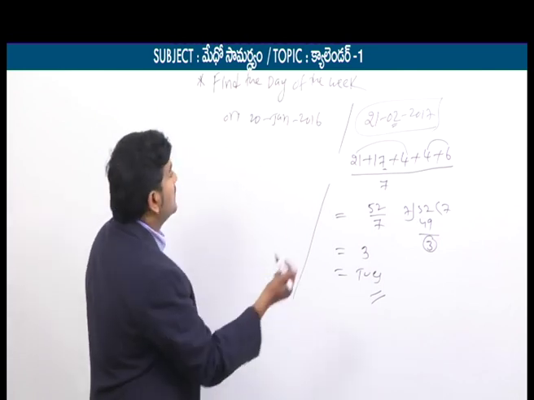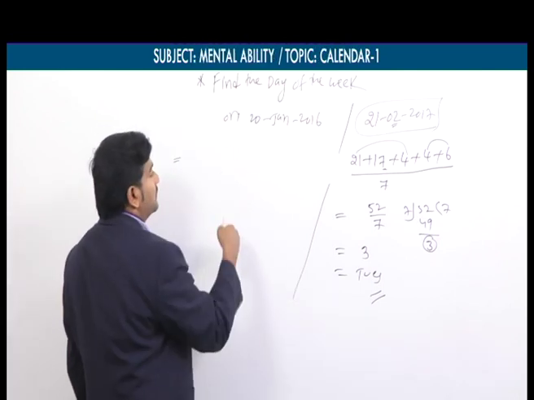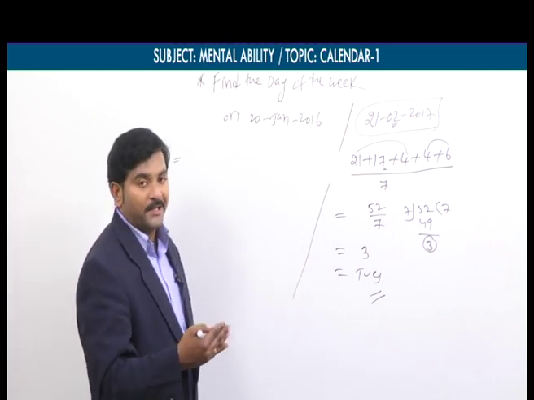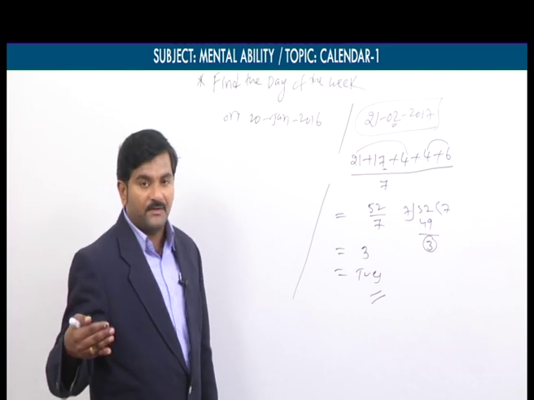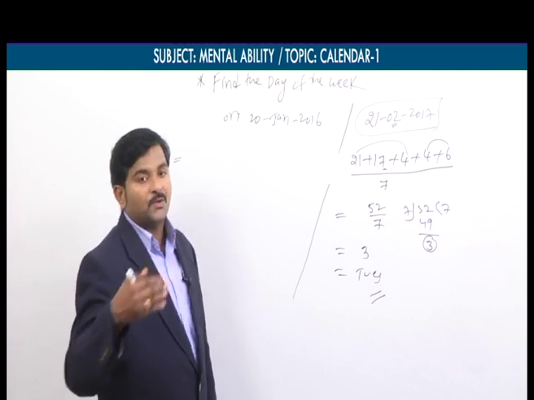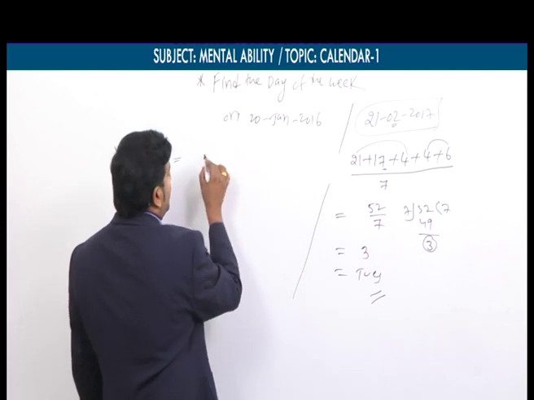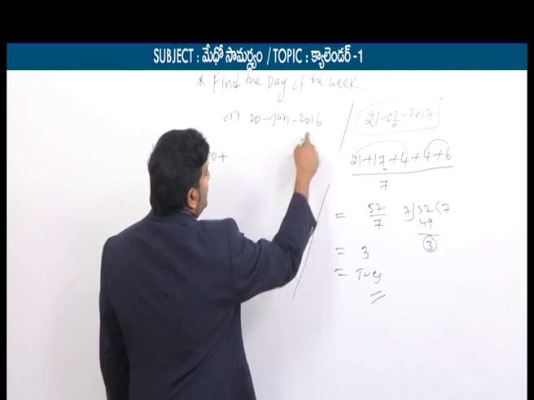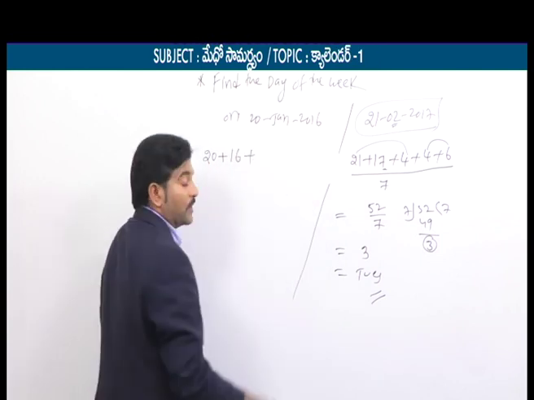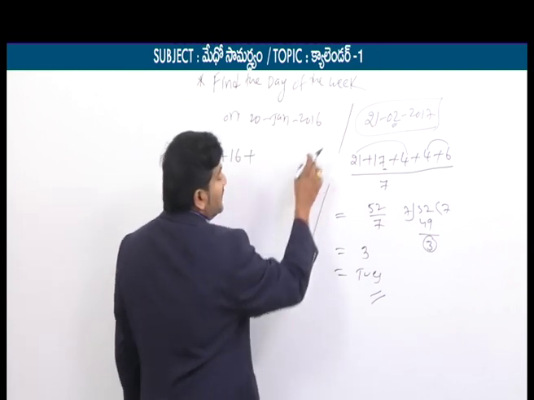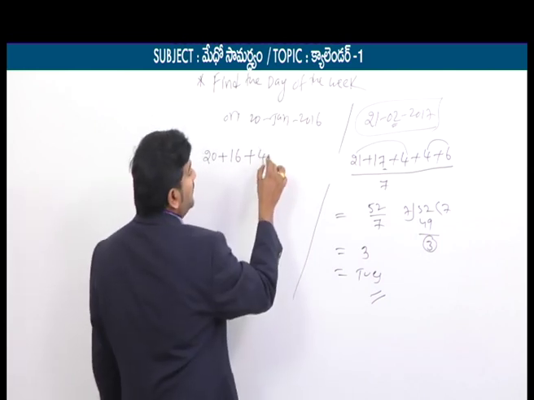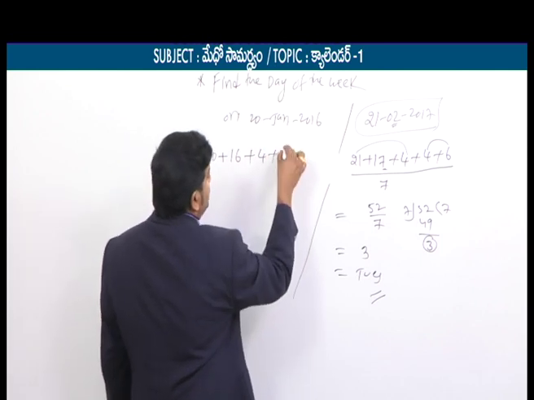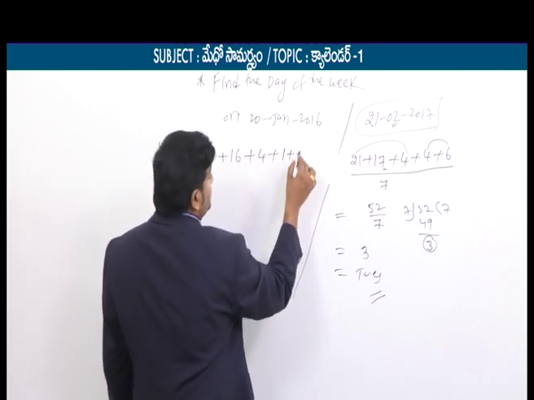Means we'll discuss. So let's say now we'll find out the formula. Now we'll substitute all these values in the formula: date, number of years, number of leap years, month code, century code, and so on. So now date is how much here? 20. No issue. Then years, how many years are we having? 16 years. Okay, no issue. How many leap years are we having? In 16 years we will get how many leap years? 4 leap years. Okay, no issue. Then January month code is how much? 1. 2016 century code is how much?